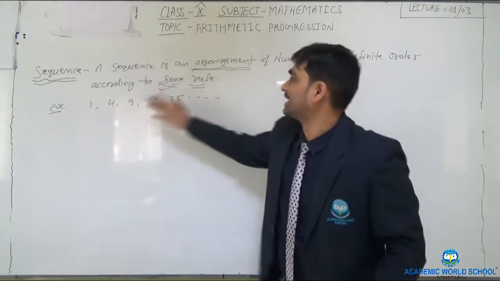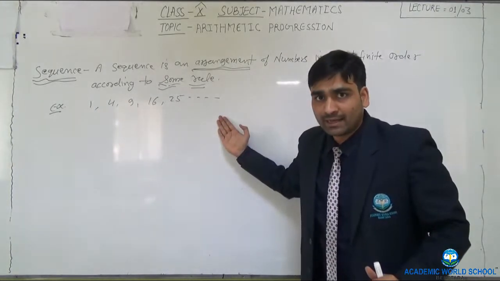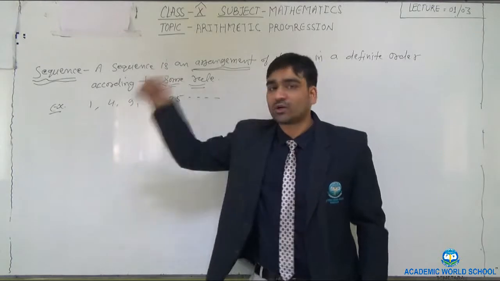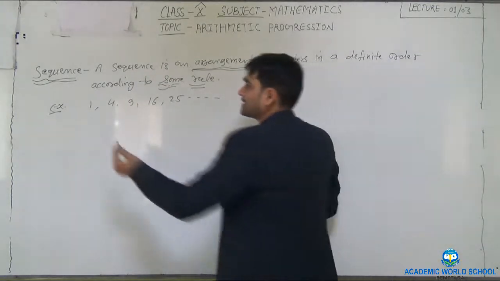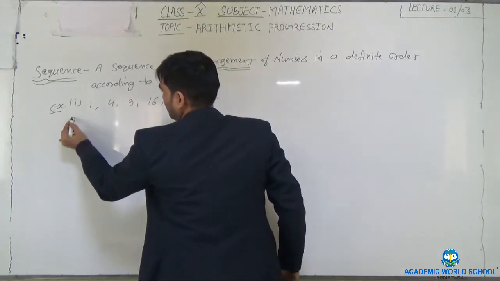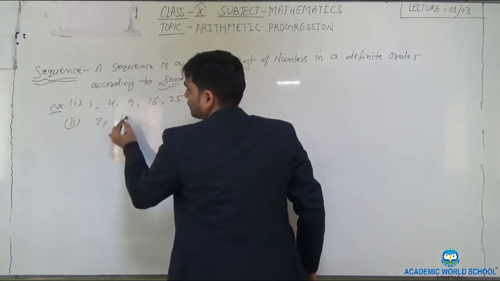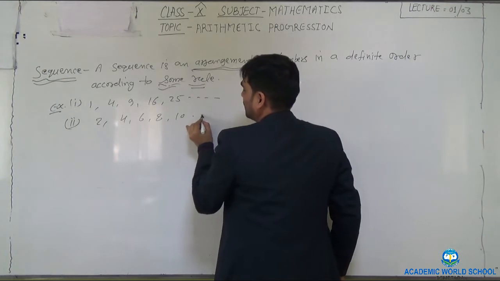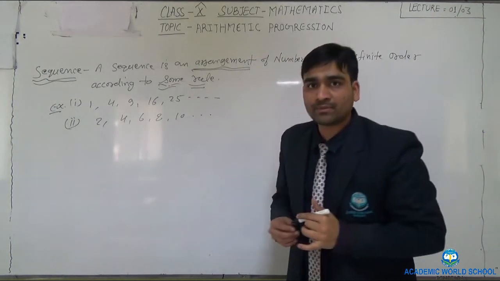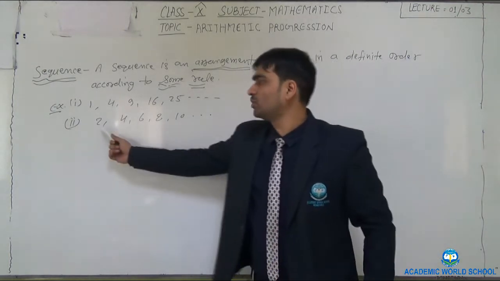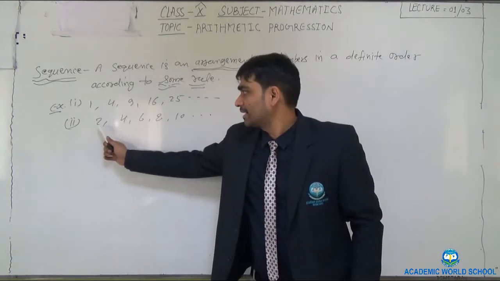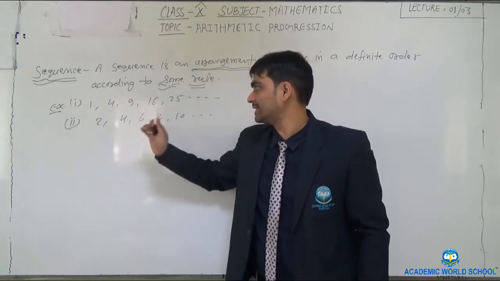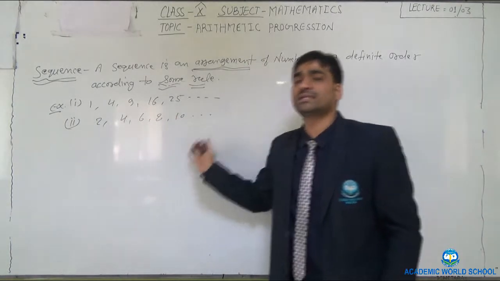So a sequence is an arrangement, and how is it arranged? As the square of the natural numbers. So this is called a sequence. One more example I am writing. See, if I write 2, 4, 6, 8, 10, then three dots. Can you identify what is the rule behind that? Here 2 1s are 2, 2 2s are 4, 2 3s are 6, 2 4s are 8, 2 5s are 10, 2 6s are 12, like that.